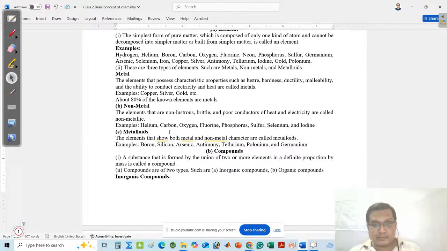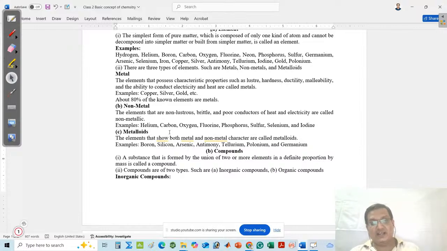If you press carbon, then it easily breaks. That means there is a property found in non-metals: it can easily break. That is said to be brittle. Brittle means, in Odia, bhangurata. Clear?